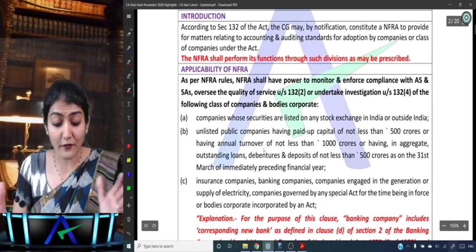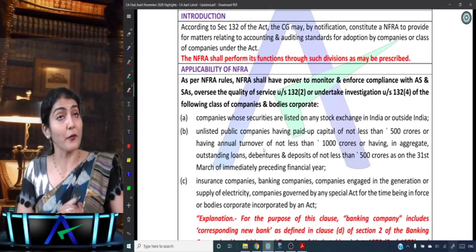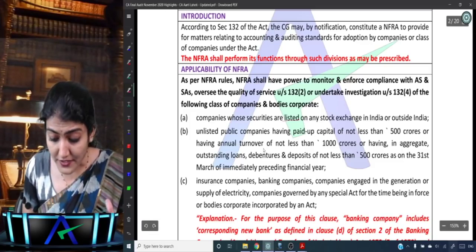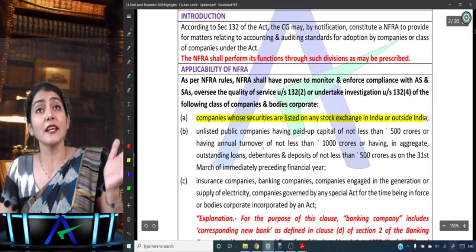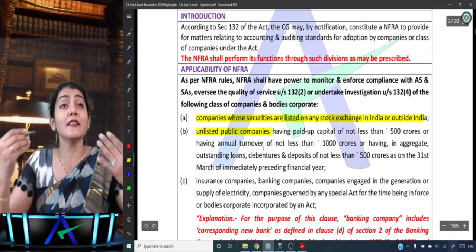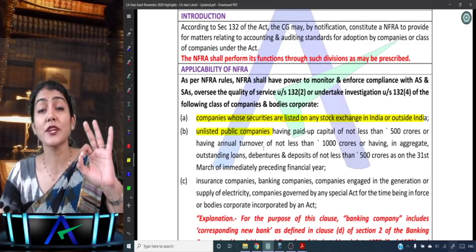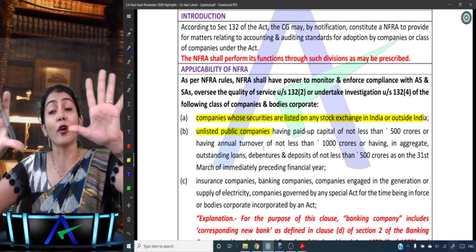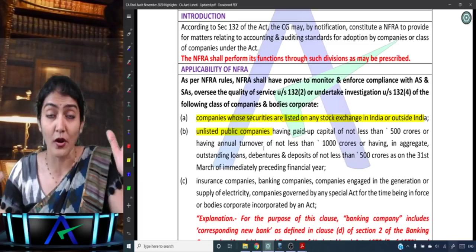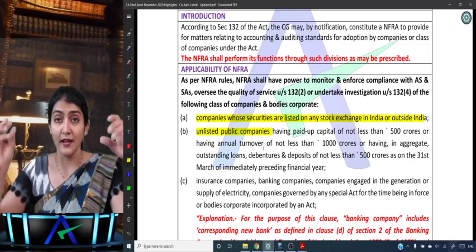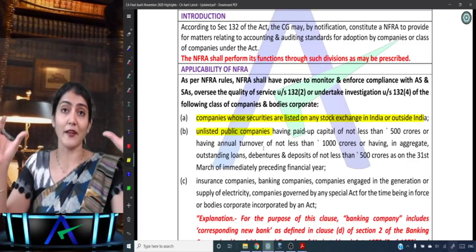Which are the classes of companies to which NFRA provisions are applicable? One, as I told you, listed entities, listed on any stock exchange in India or outside India. After listed companies, you have the unlisted public company having paid up share capital of more than or equal to 500 crore, or a turnover of more than or equal to 1000 crore, or loan, debenture, deposit of more than or equal to 500 crore. So 500 crore, 1000 crore, 500 crore.